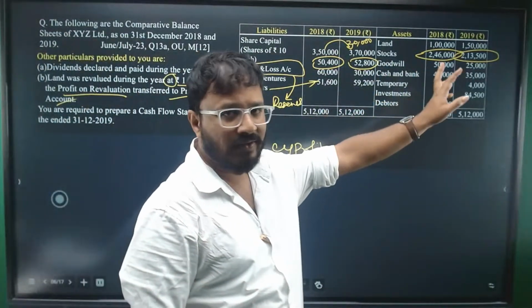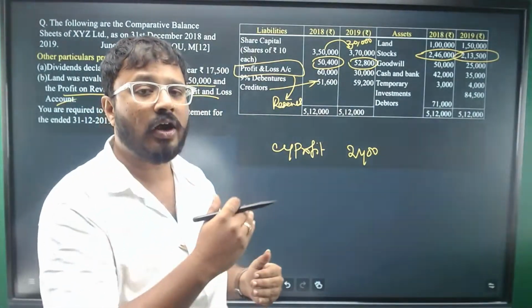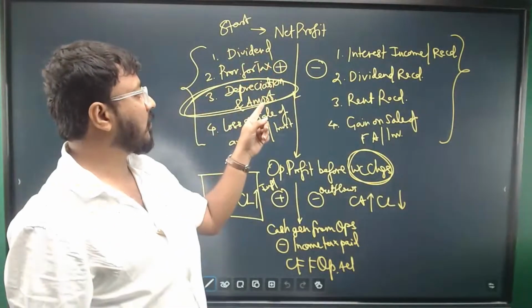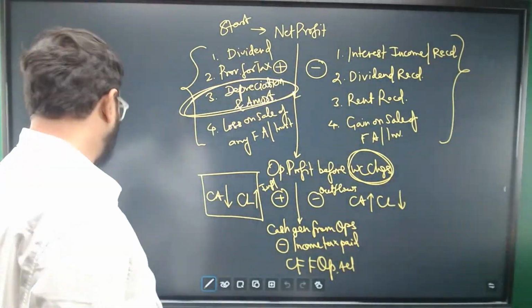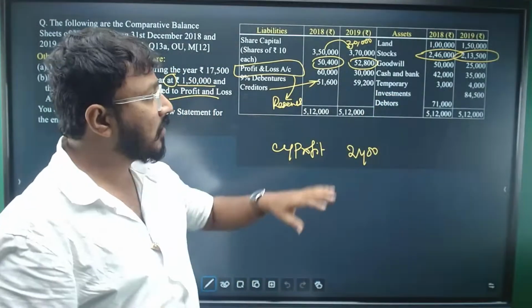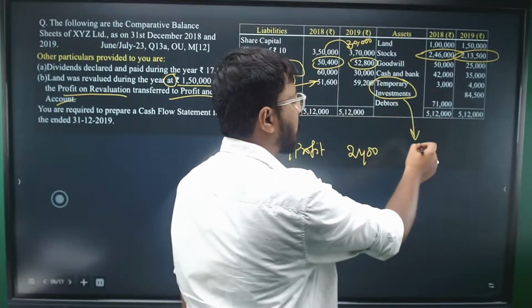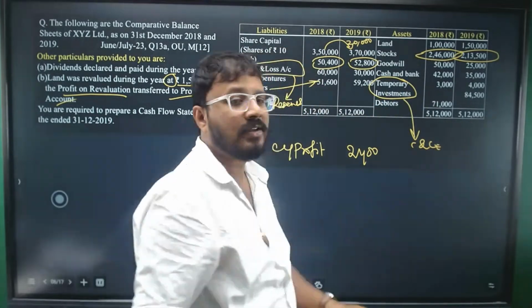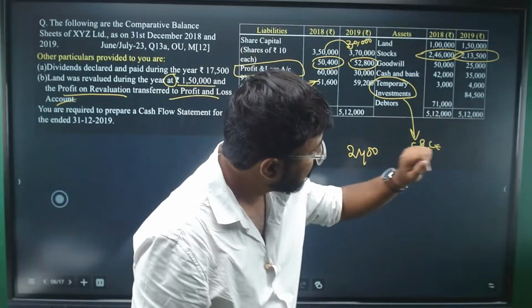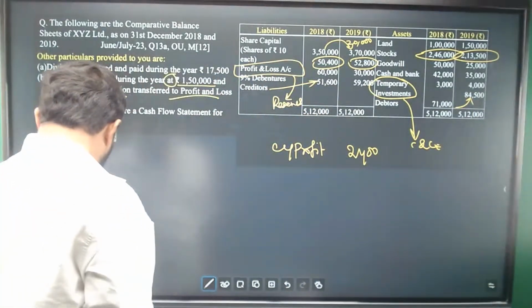And other assets are also given, like goodwill, balance is decreasing. It will be considered as amortization. As I was mentioning, you need to add the amortization to the net profit here, so you need to consider that. Then cash and bank is outside the three activities, so we will not consider it. Temporary investments are also considered part of cash and cash equivalents, so we will not consider this under the investing activities. Debtors is part of current assets. The balance is actually increasing, so it means cash outflow. The solution has been given here.